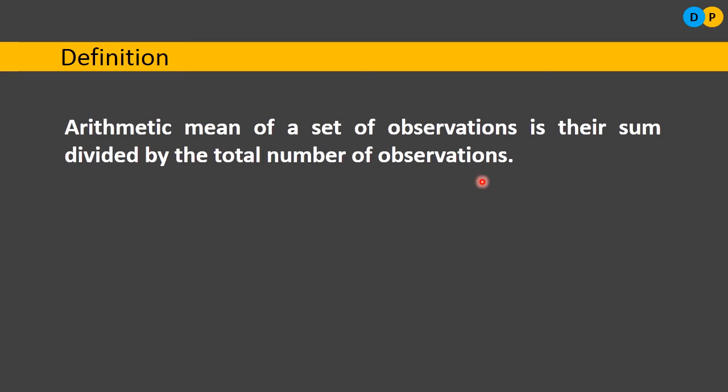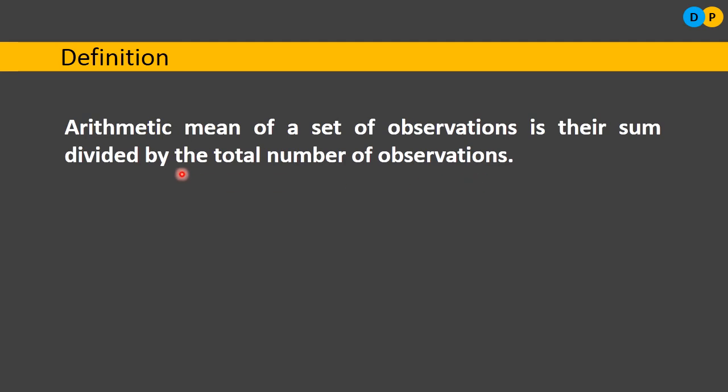I want to know the average spending of a particular person, for example myself. So I add each item's price, all the 20 items' prices, and then divide by 20 because I bought 20 items. So arithmetic mean is the sum of all the observations divided by the total number of observations.